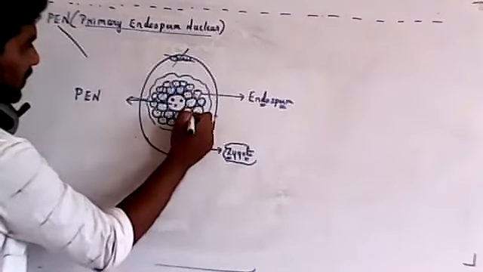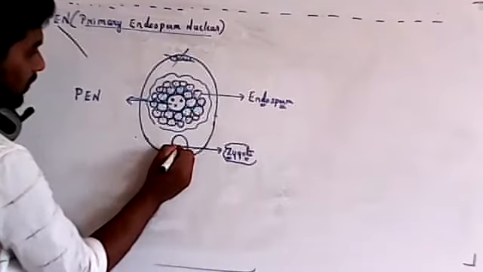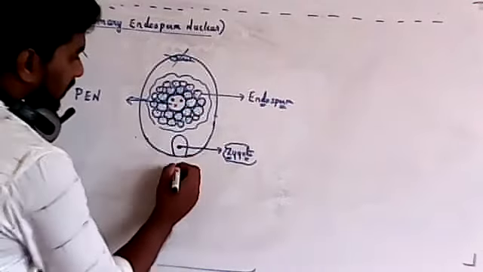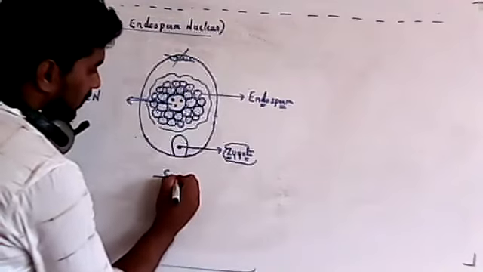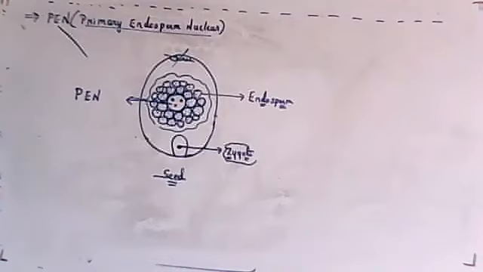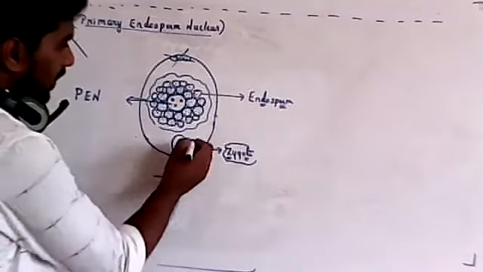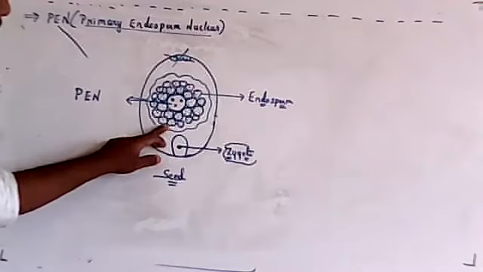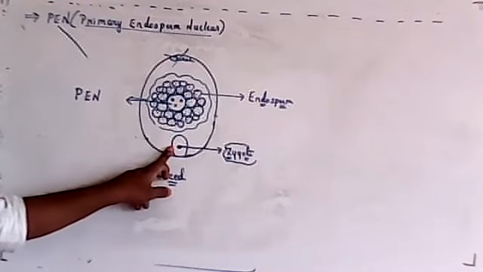Now this endosperm can support the developing zygote inside the seed. This structure will be found inside the seed. At the starting, there will be no chlorophyll and no synthesis of food. So at that time the endosperm will provide the food to the zygote.